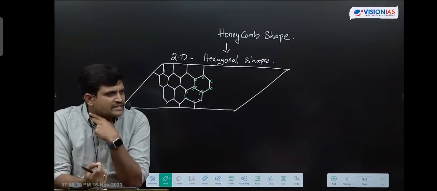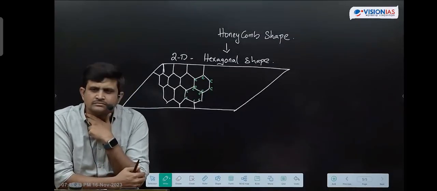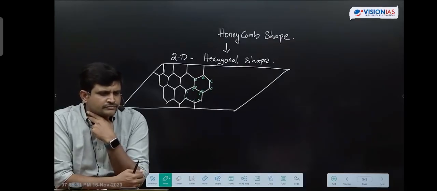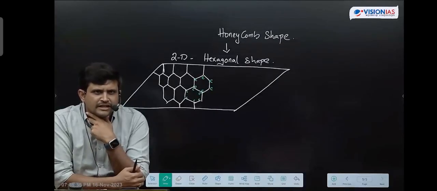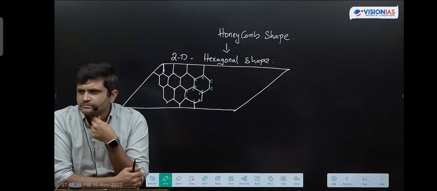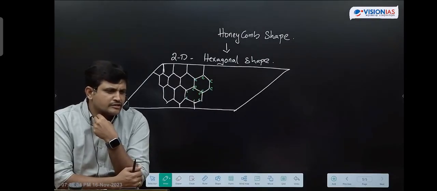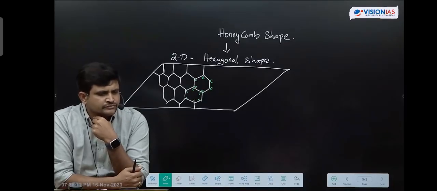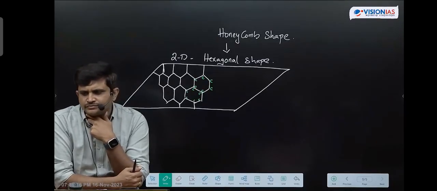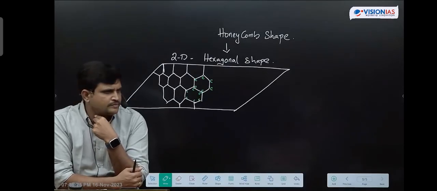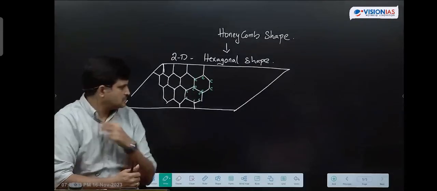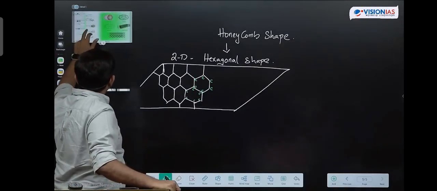Next, a single layer of carbon atoms with hexagonal arrangement, write in the bracket honeycomb shape, in a two-dimensional manner, is known as graphene.